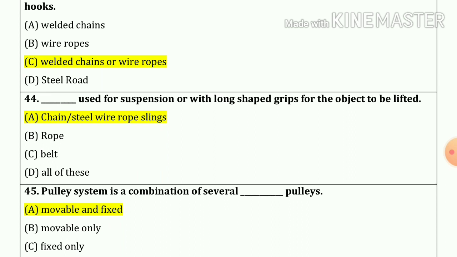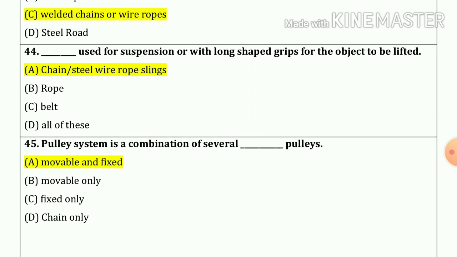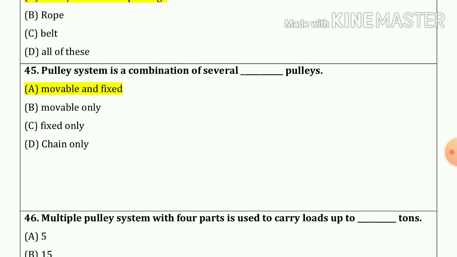Now 44 number. Chain or a steel wire rope slings used for suspension or with long shape grips for the object to be lifted. So our answer is option number A. Now 45 number. Pulley system is a combination of several blank pulleys. So our answer is movable and fixed pulleys. Option number A.